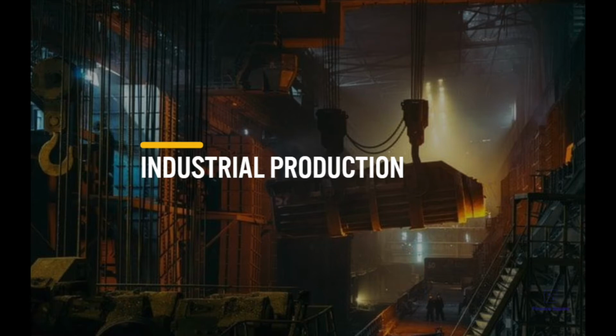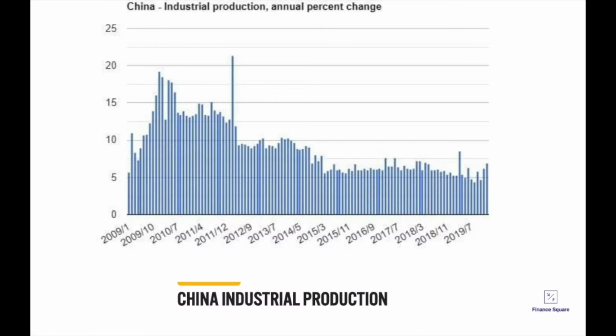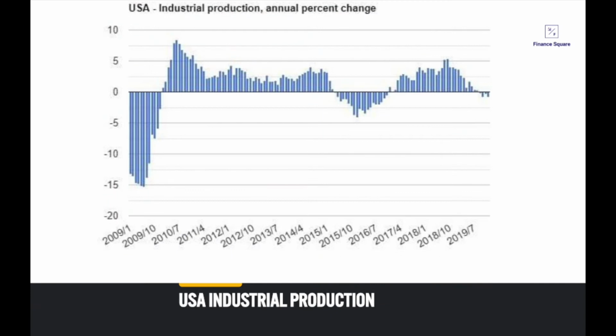Industrial production measures the output of the industrial sector, which typically comprises mining, manufacturing, utilities, and in some cases construction. China's industrial production for the past decade has been sustained at over 5%. Even though there has been a clear downtrend in industrial production, which started in 2010, it has stabilized around 2019. US industrial production.